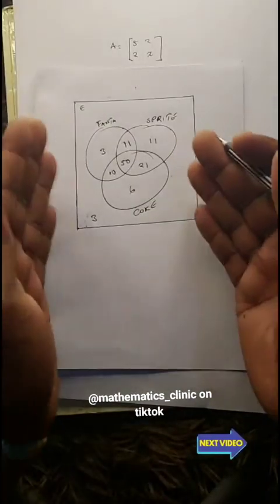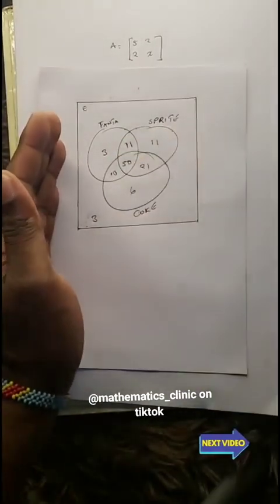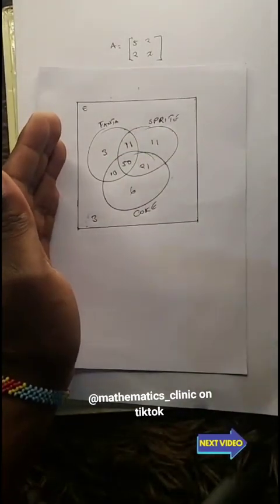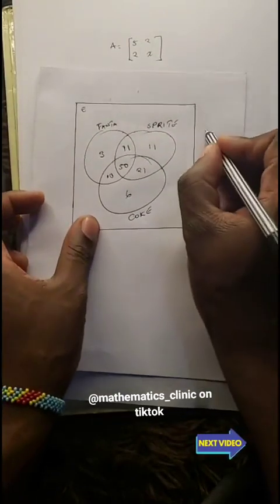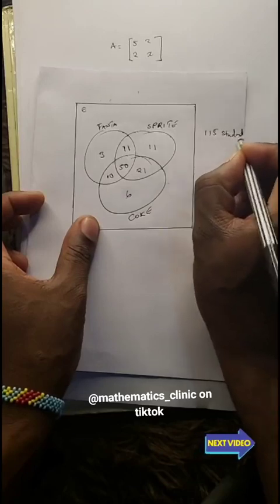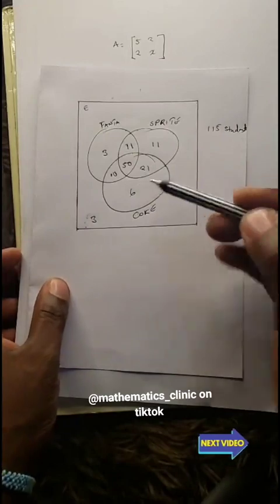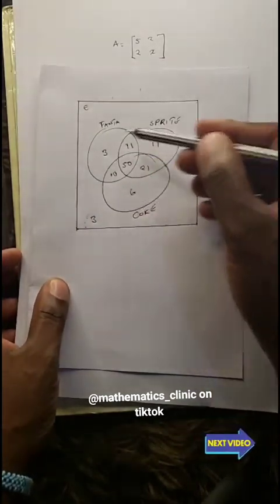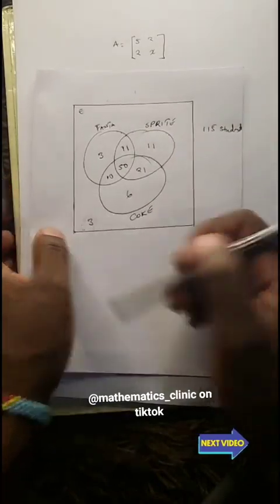These guys were there at the party, but they never took any of those drinks. The examiner knew that you would be so excited that you would ignore the total of 115 students. When you complete, you feel like it's done, so you need to counter-check. If it gave us 115, there would be no need of indicating that.